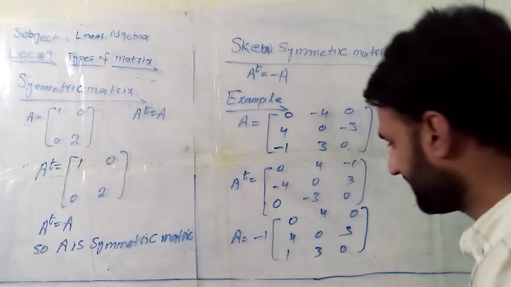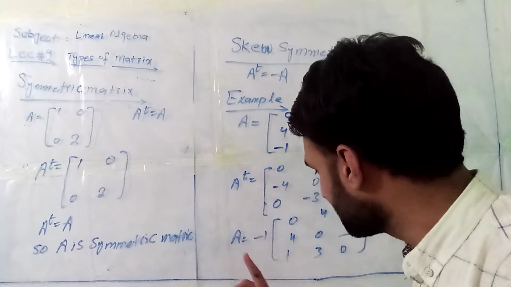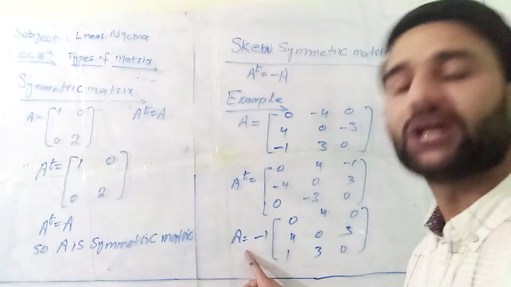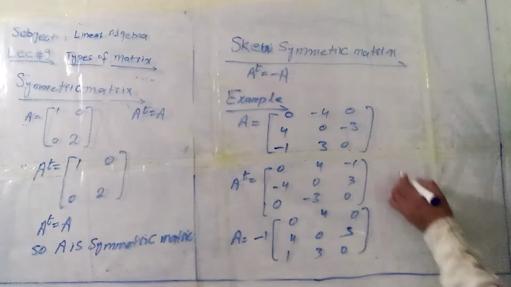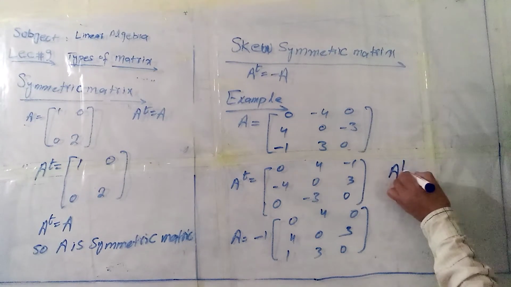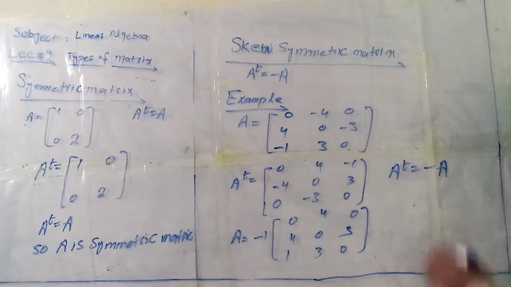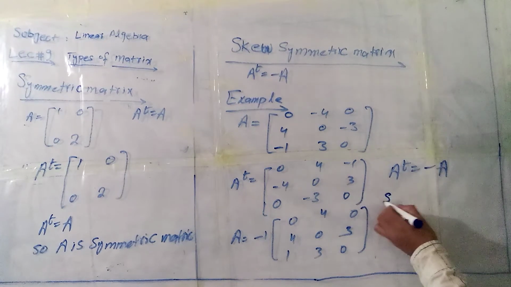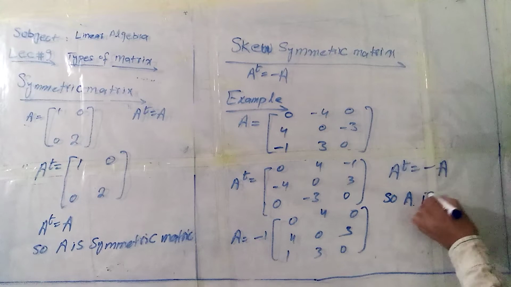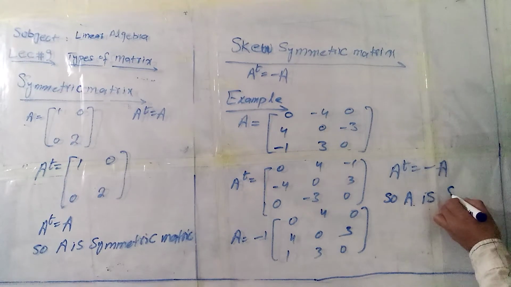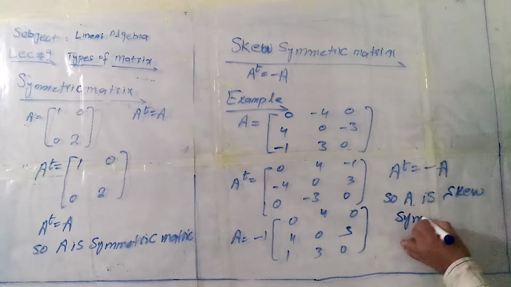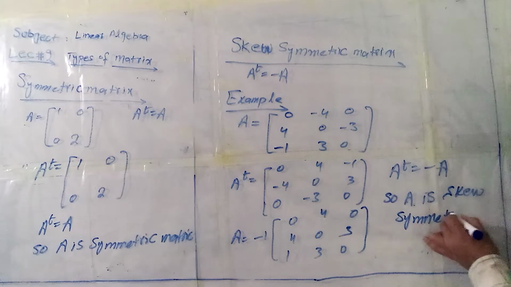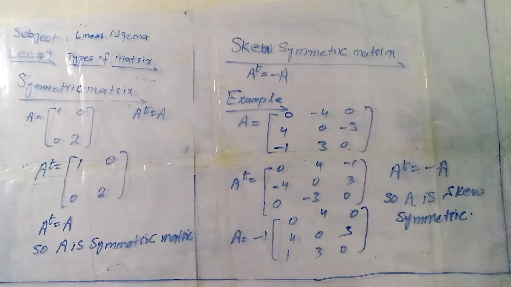If you notice, this matrix and this matrix are both equal with the negative sign, so we can notice that A transpose is equal to -A. It means A is skew symmetric. So it is the example of a skew symmetric matrix.